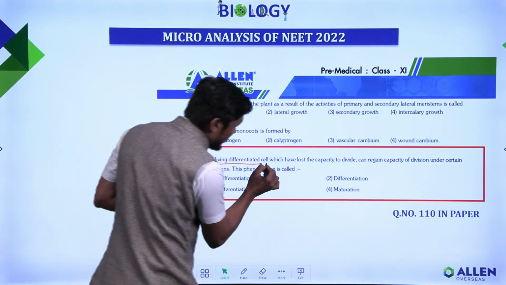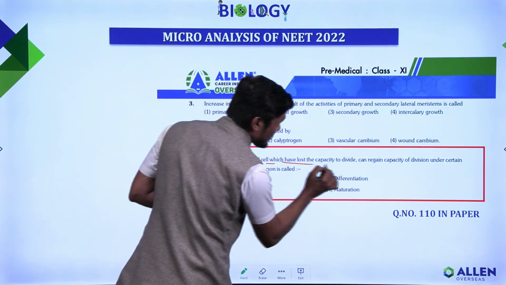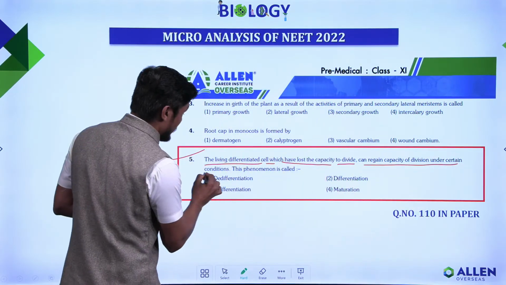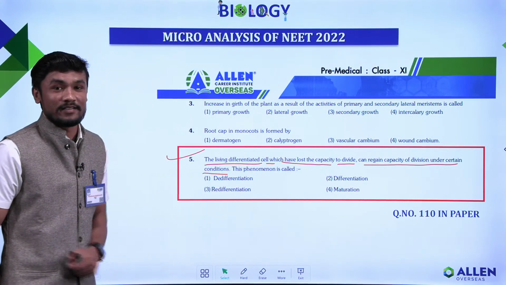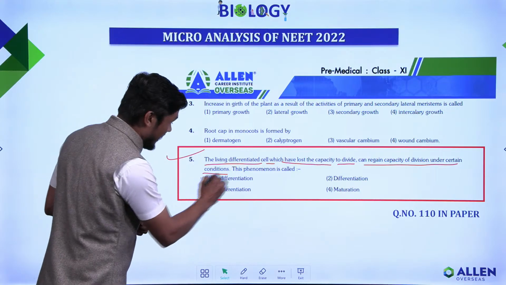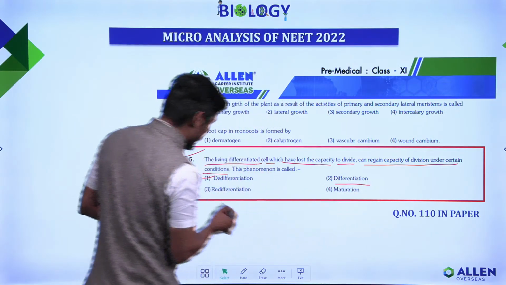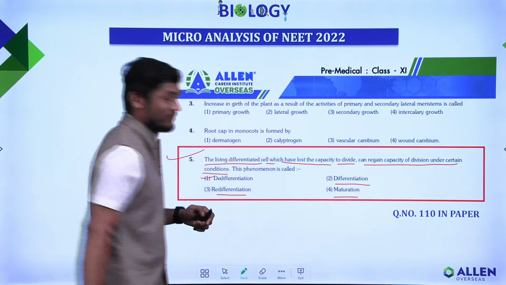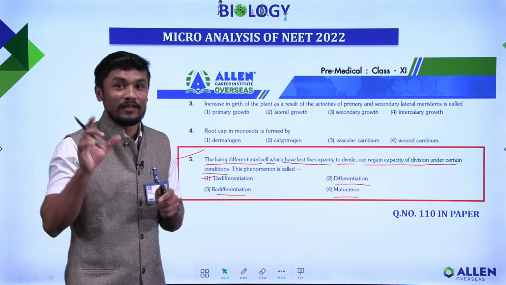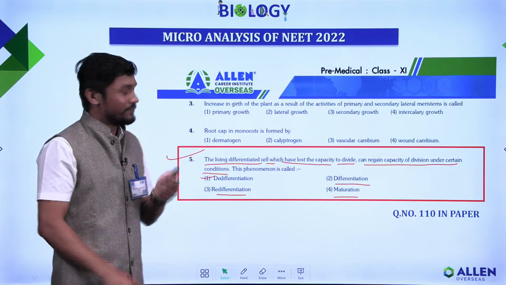The living differentiated cell which has lost the capacity to divide can regain the capacity of division under certain conditions. This phenomenon is called as. Even the options are also the same. I'll read the options: de-differentiation, differentiation, redifferentiation, maturation. So that's why it's important to solve exercises.